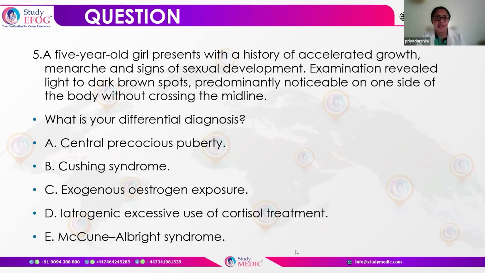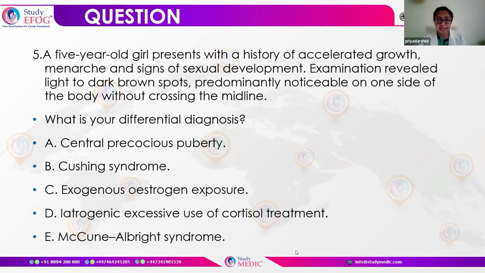We have another scenario here. We have a 5-year-old girl who is presenting to us with a history of accelerated growth, menarche, and signs of sexual development. So, again, it's a case of precocious puberty. On examination, we get light to dark brown spots, which are predominantly noticed on one side of the body without crossing the midline. So, here there is one peculiar feature that they have mentioned, that is these brown spots.